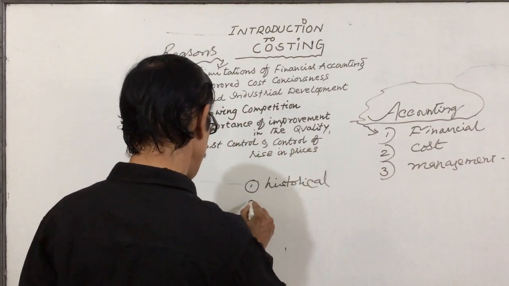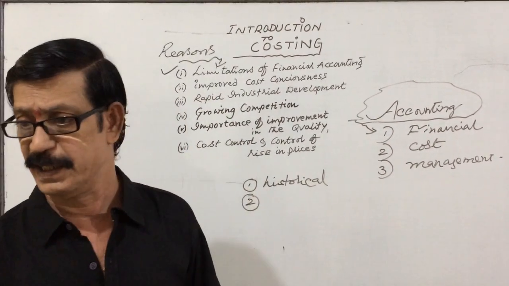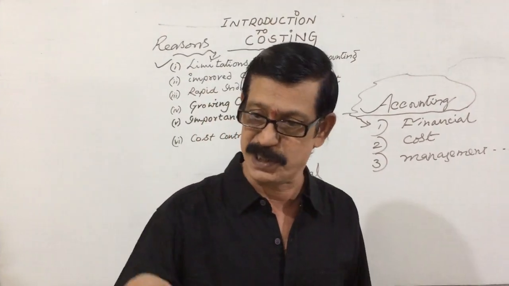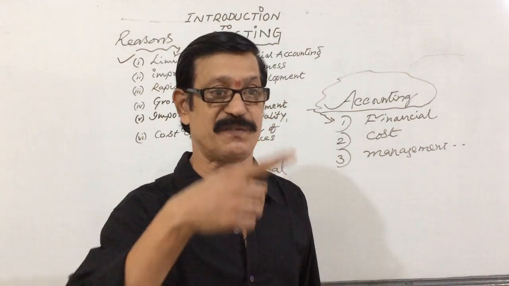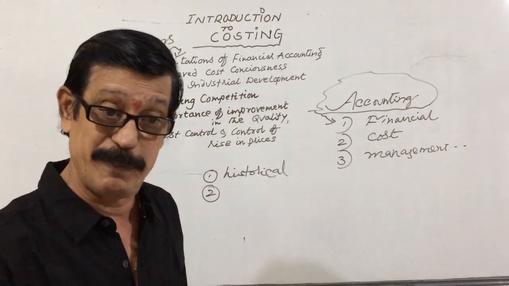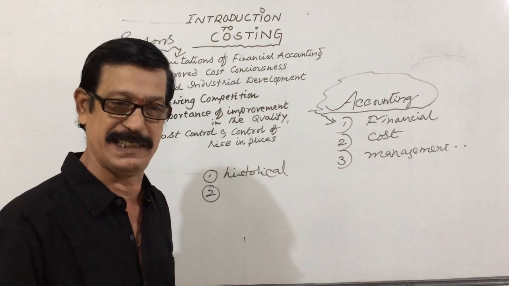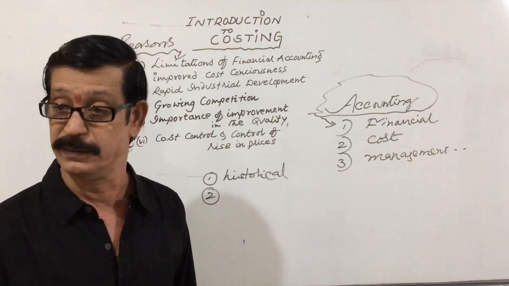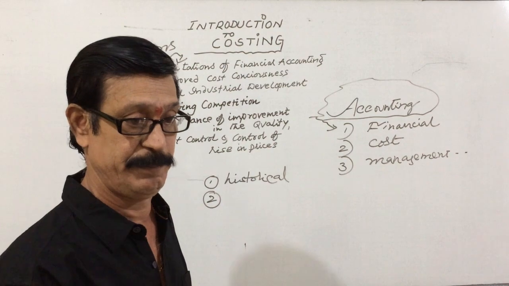Now, financial accountancy at the end of the year gives you the final net profit of the organization as a whole. It may not give net profit unit wise, section wise, branch wise, batch wise, process wise, contract wise and so on. It gives net profit as the whole of the organization.